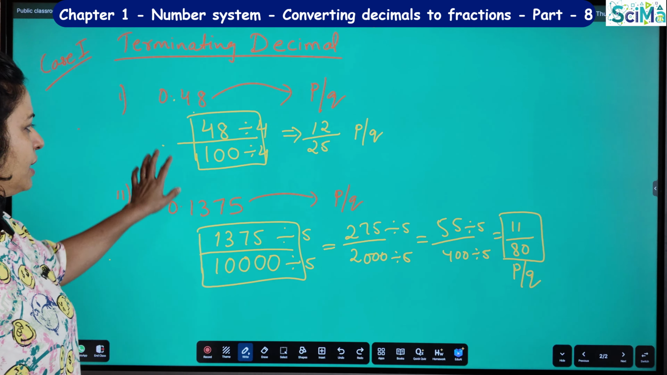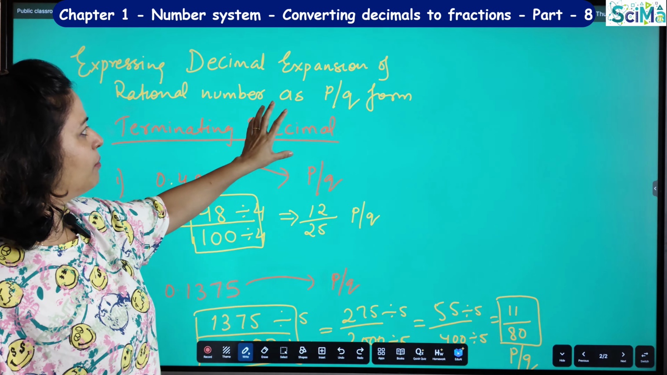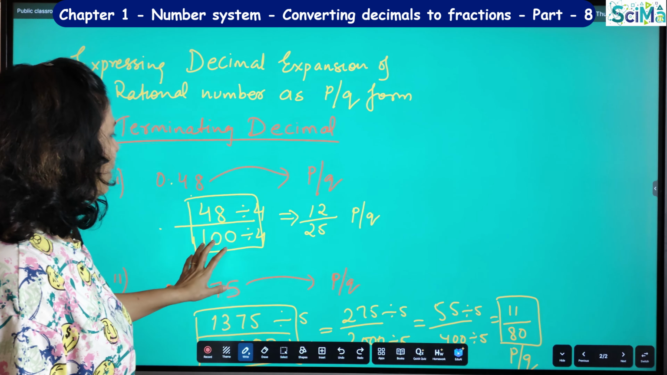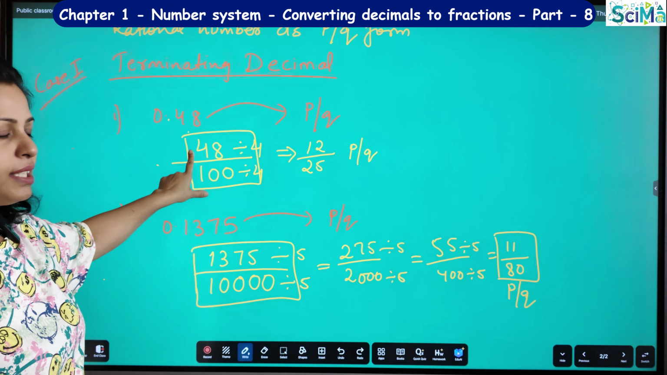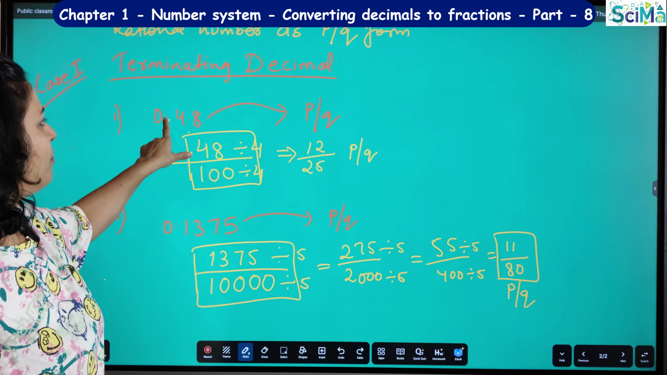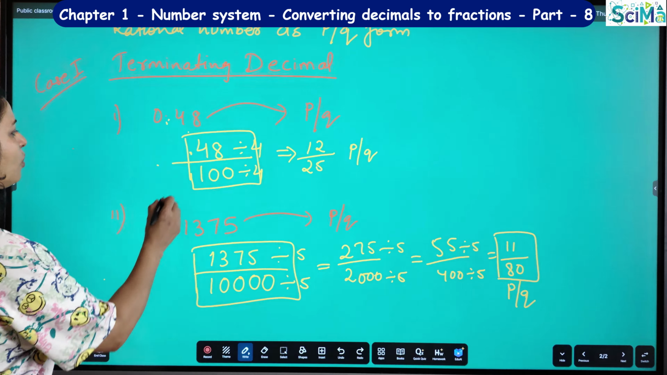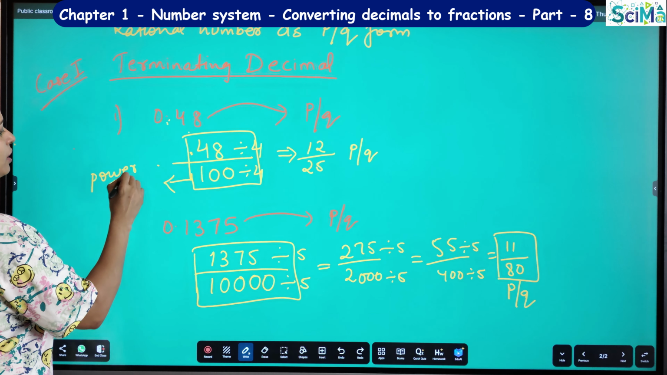Understood? So it's very easy, right? In case of terminating decimal, how to convert terminating decimal into rational number p by q form, okay? So write the number without decimal, divide with how many numbers are there after decimal, that many power of 10. So these are all what we are actually dividing with. We are dividing with power of 10, right?